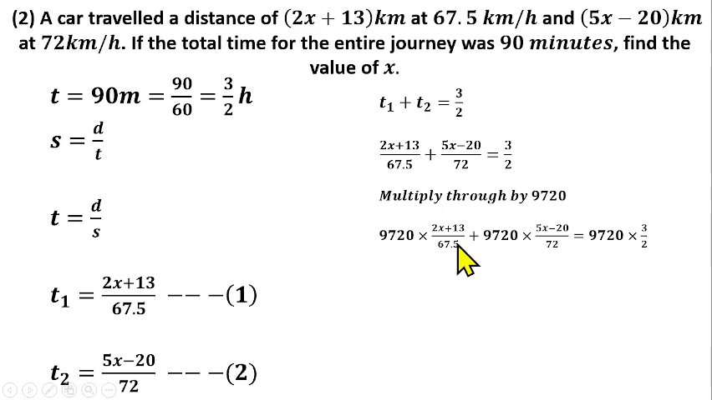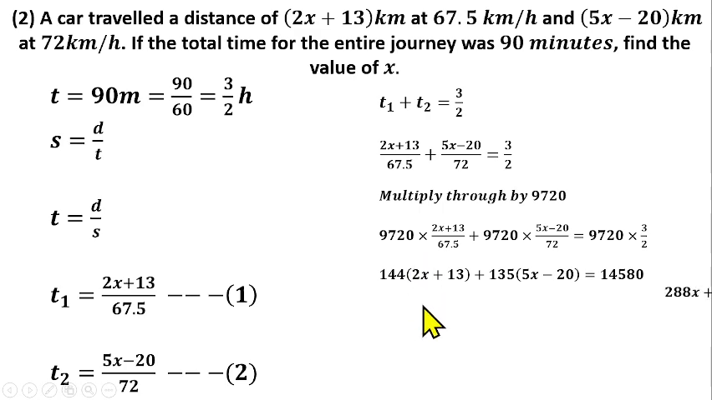So from there, 67.5 can go into this, and that will give us 144. Then multiply by what you have here, plus 72 into this as well gives us 135. Then multiply 5s minus 20. Then 9,720 times 3 divided by 2 gives us 14,580. From there you can open the brackets.